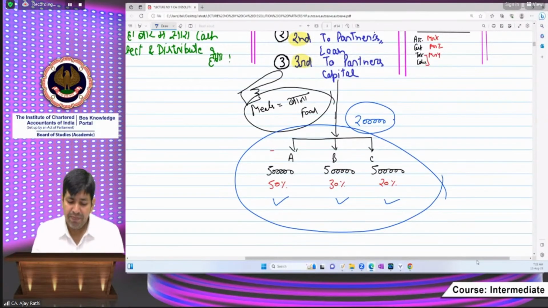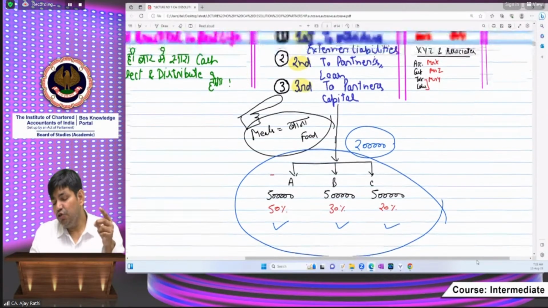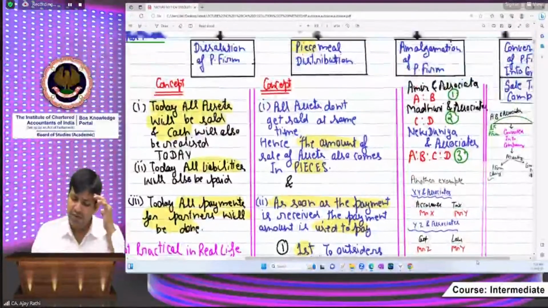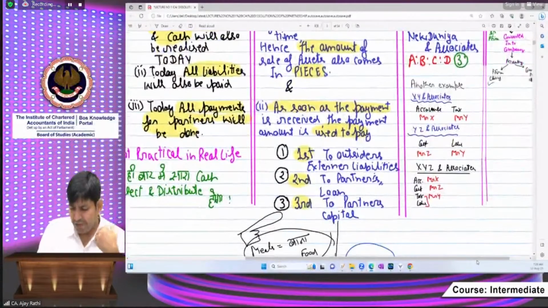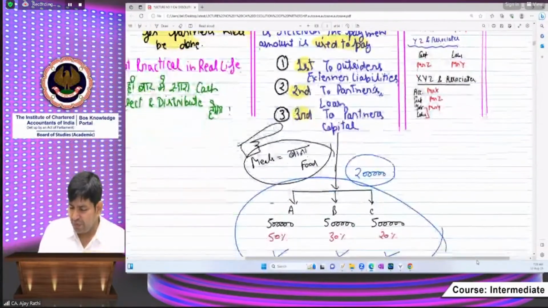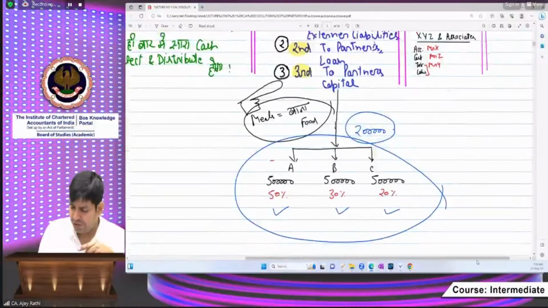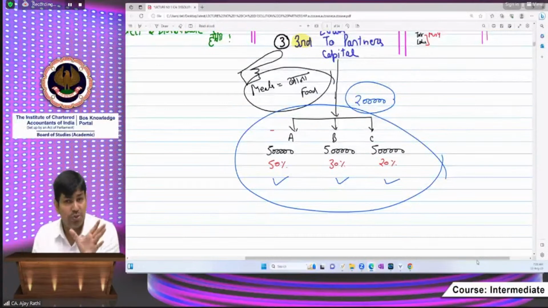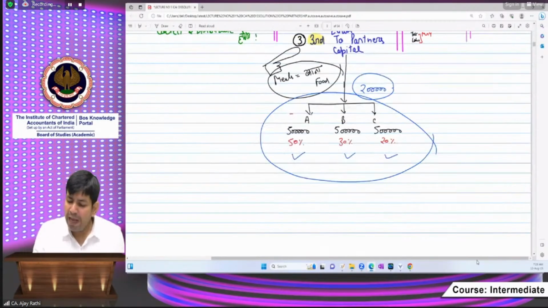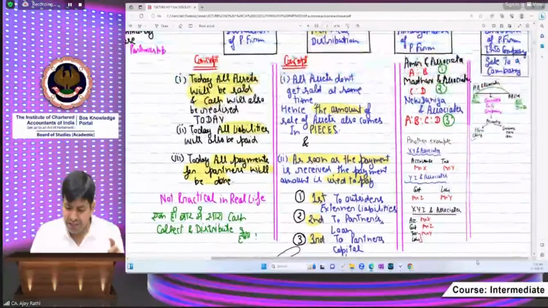Now please tell me, I think in the starting you will be having the understanding that okay, in pieces amount is coming and in pieces amount is paying. So this is the chapter. The chapter unit belongs to the third point, last point, where the final available amount is being distributed among the partners, and there will be priority in distribution. How that distribution will be made, that's the reason the name has been given piecemeal distribution. So I hope I could communicate the difference between the first and second unit.